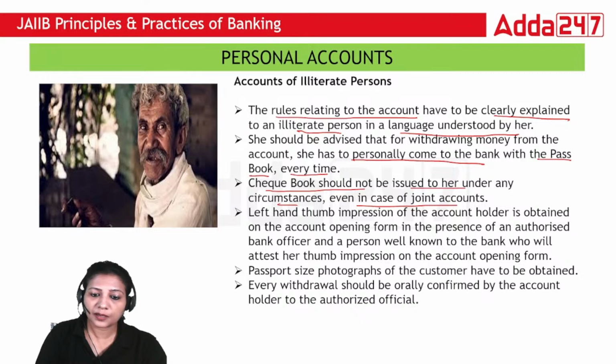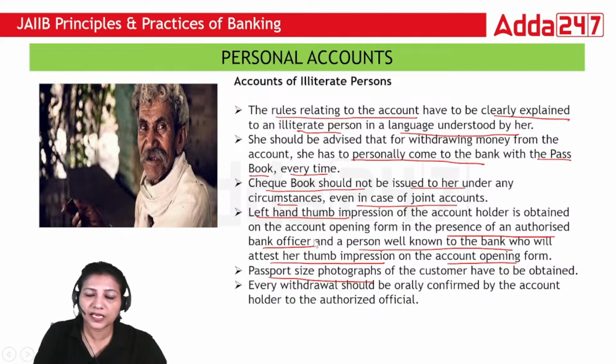Left hand thumb impression of the account holder is obtained on the account opening form, and this is done in the presence of an authorized bank officer and a person well known to the bank who will attest her thumb impression on the account opening form. We also obtain a passport size photograph, and every withdrawal should be orally confirmed. Suppose an illiterate person comes to your branch and is withdrawing 5,000 rupees, then you have to get it confirmed orally from the person that you are going to withdraw 5,000 rupees from your account.